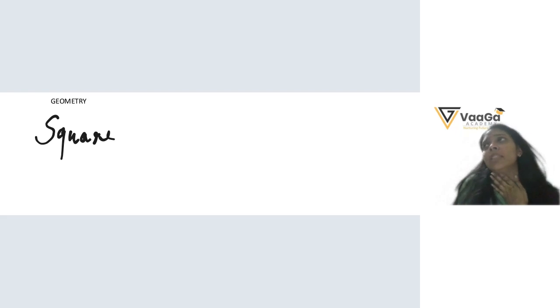1, 2, 3. Very good. Exactly 3. Yes. Okay. Now, can you tell me a 3D shape which resembles a triangle? A triangle. A 3D shape. Triangular prism or pyramid.